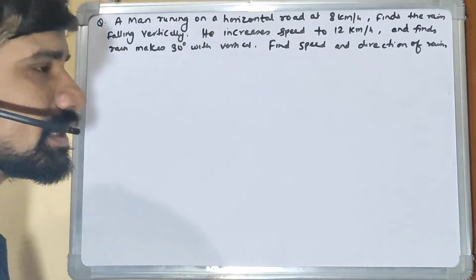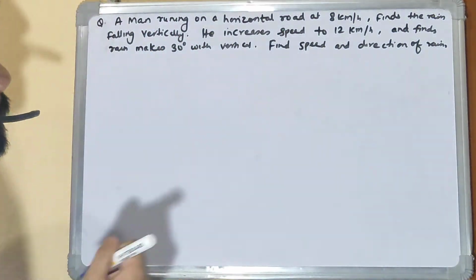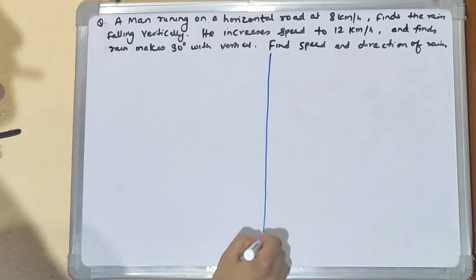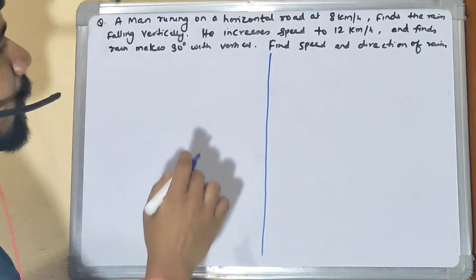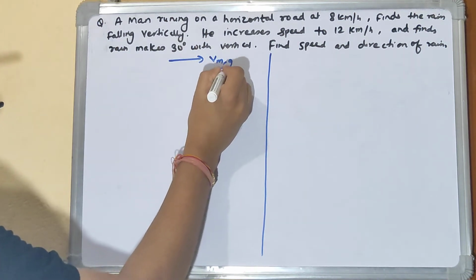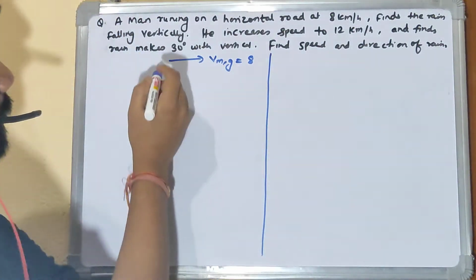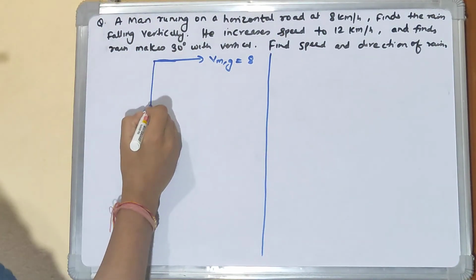Okay. Let's draw two different diagrams for these two different cases, right? So if I separate these two, when velocity of man with respect to ground was 8, the rain was coming exactly vertically to him.